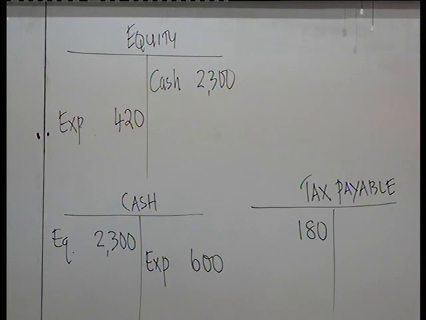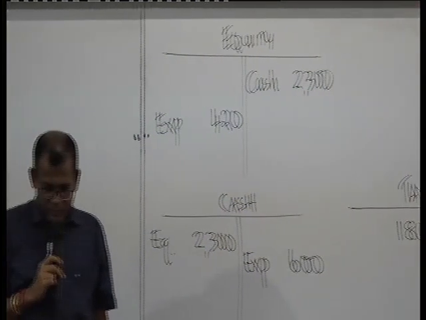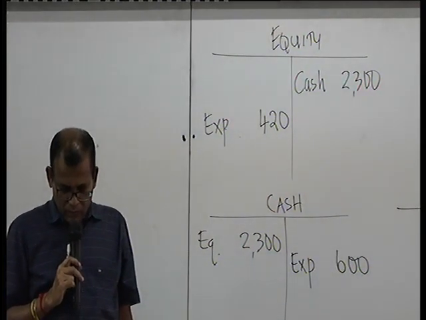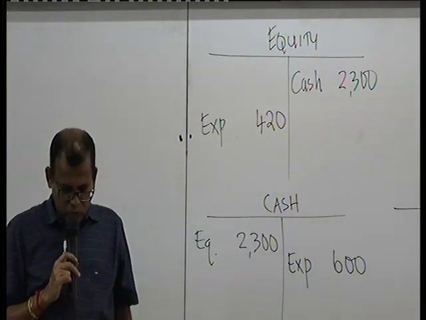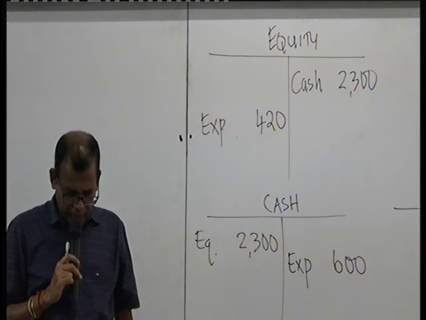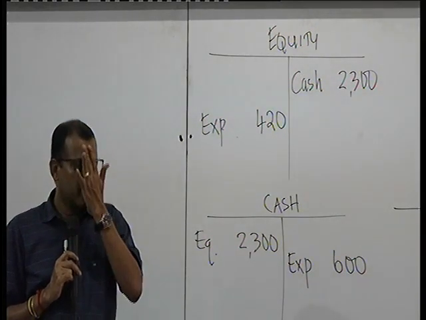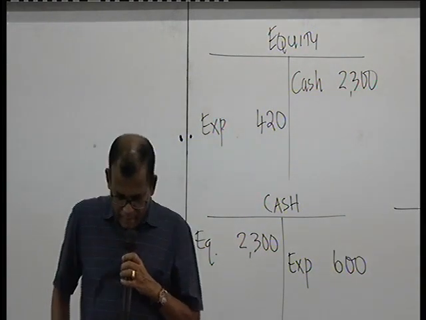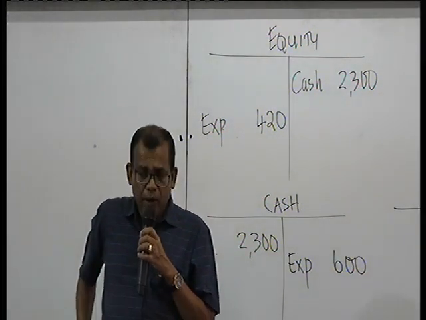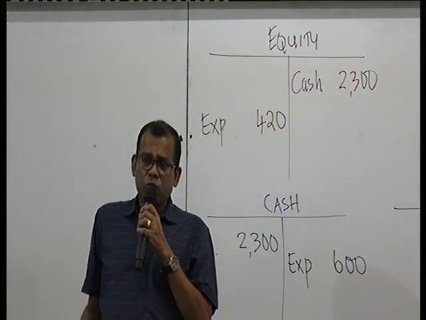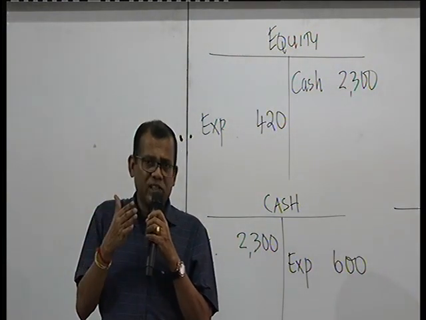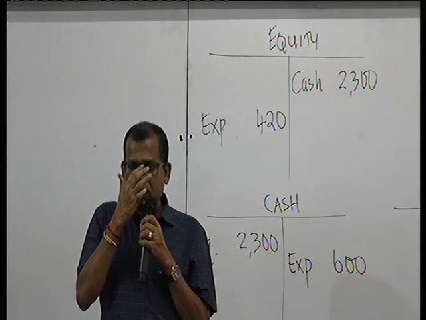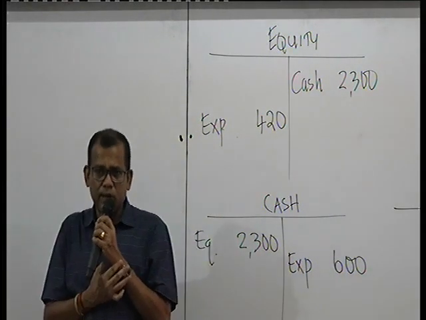Then the last point under LKAS 32, which I'm planning to discuss, is offsetting, section number 8. Now, the question is whether one financial asset can be set off against one financial liability.